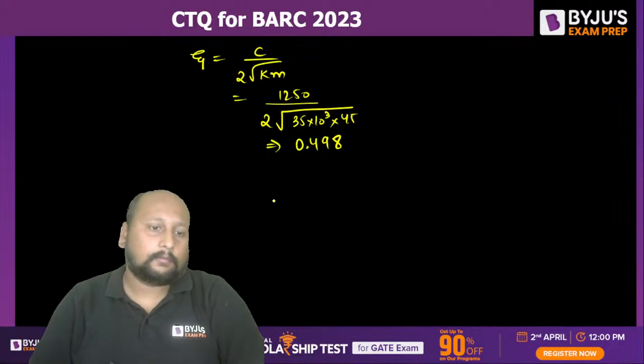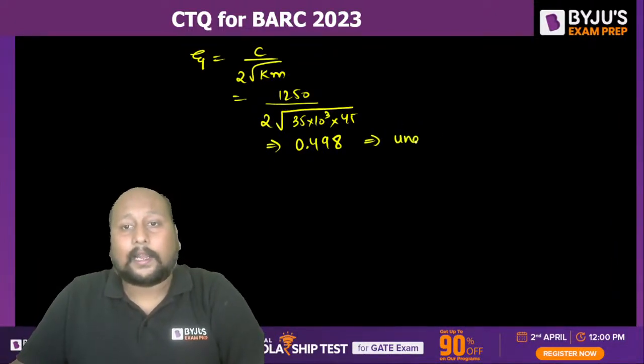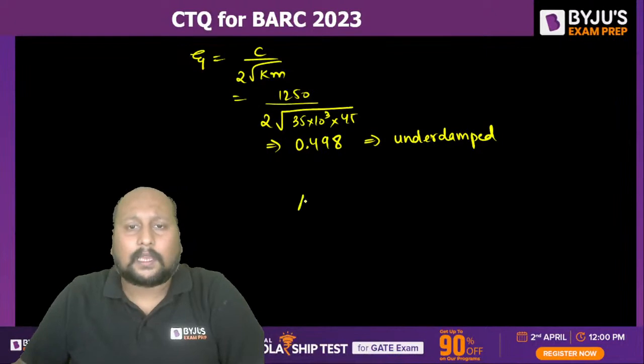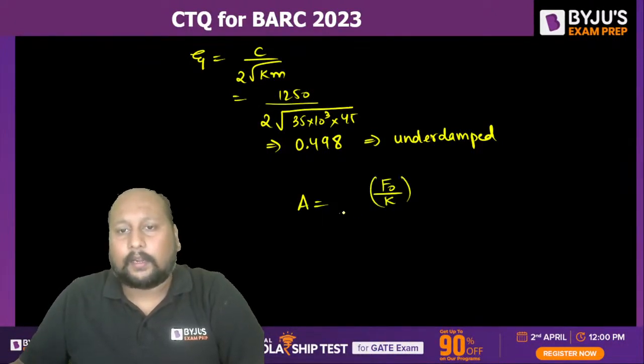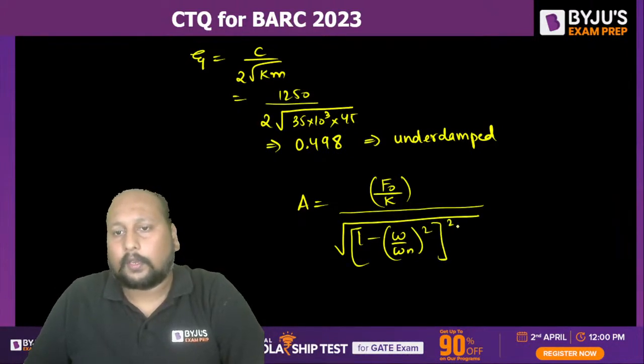0.498. Yes. So that means we are talking about an underdamped system. And if you are talking about an underdamped system, the vibration will always be present. So I can say this: the amplitude is equal to F naught by K divided by under root of (1 minus omega by omega n) whole square plus (2 zeta omega by omega n) whole square.